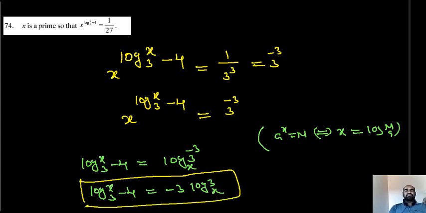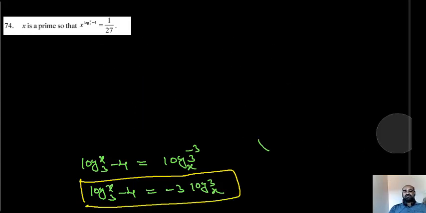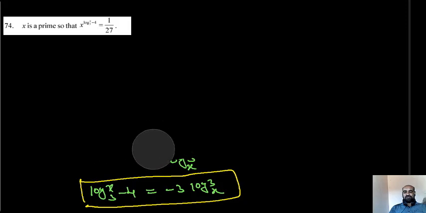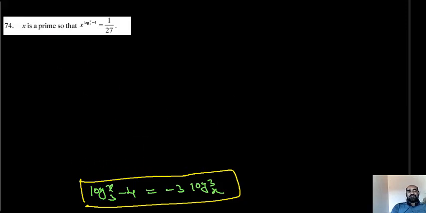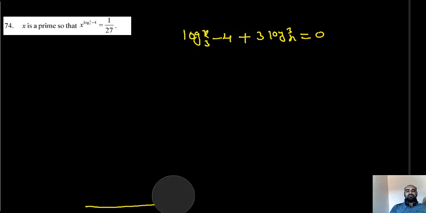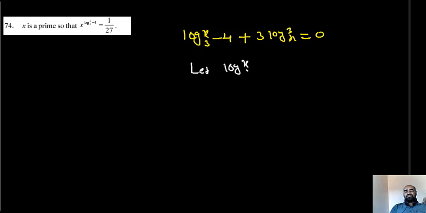Okay, so I will rewrite here only. Finally, what you got, I will write. Now, if we want to solve the equation, log x base 3 minus 4 plus 3 into log 3 base x equal to 0. Okay? For my convenience, logarithm of x base 3 is taken as k.